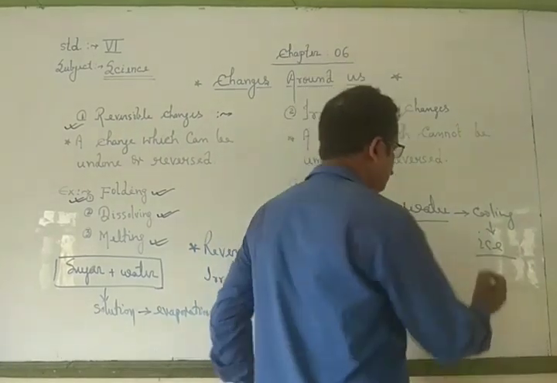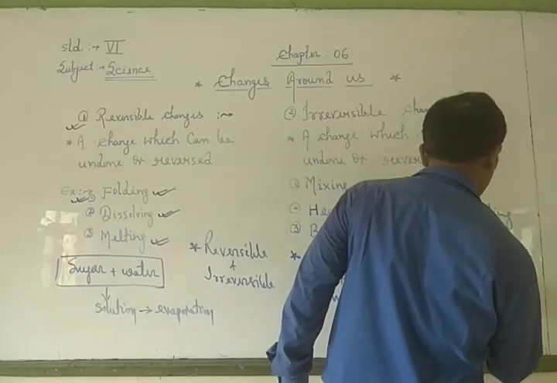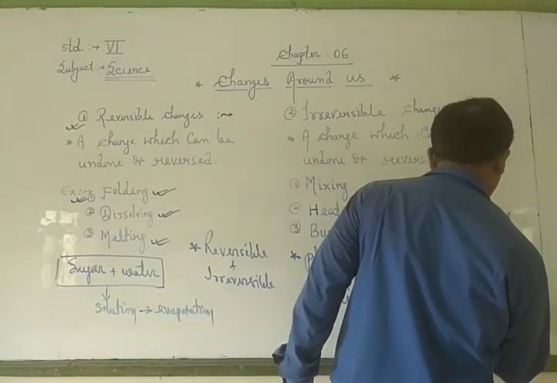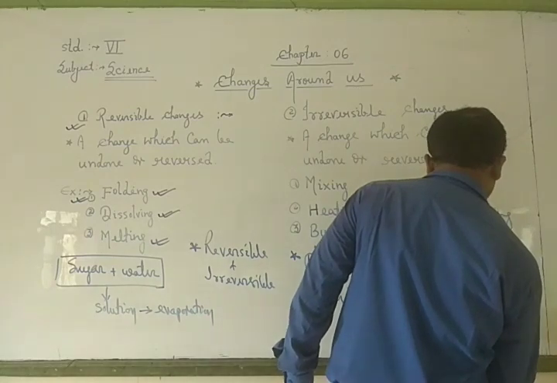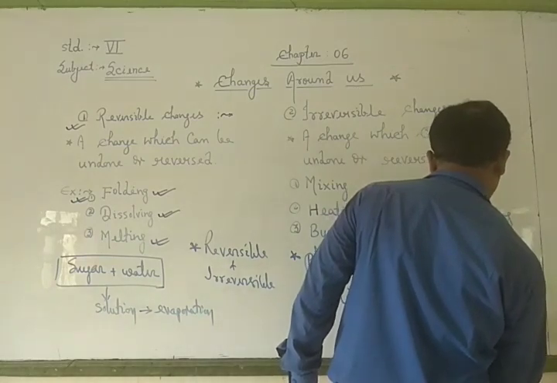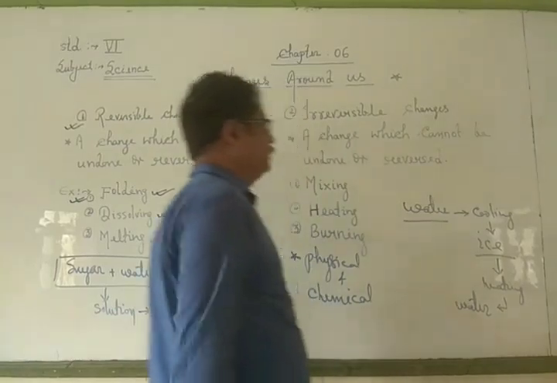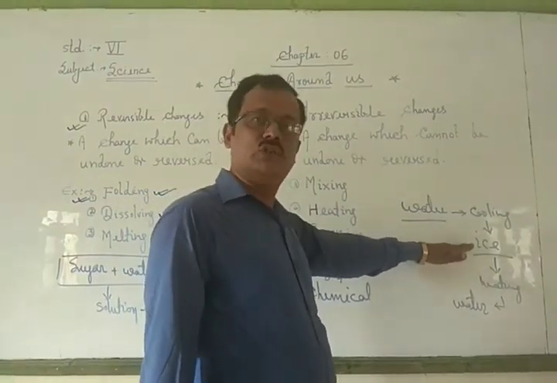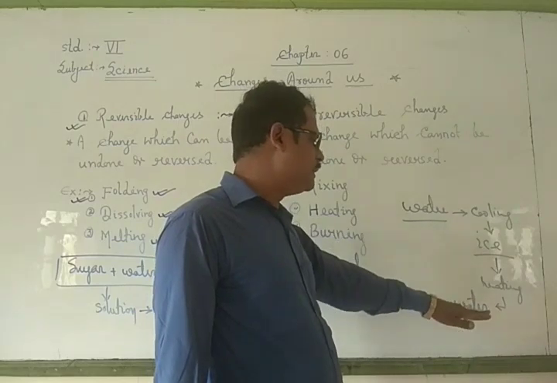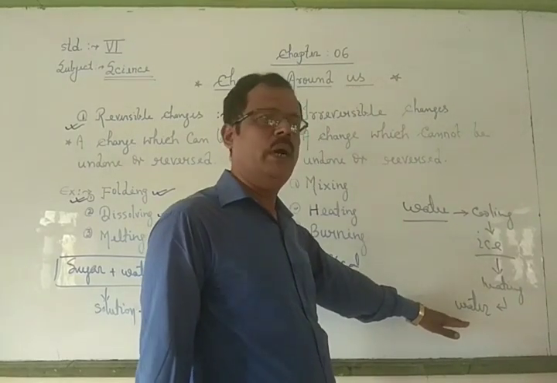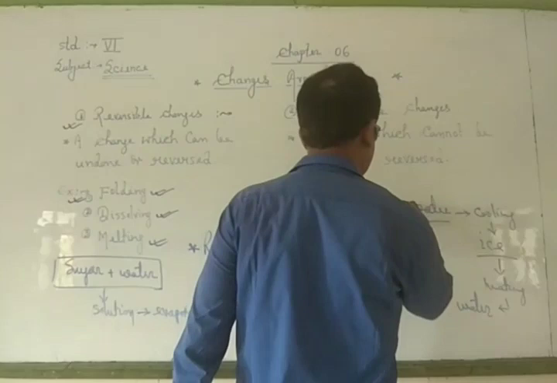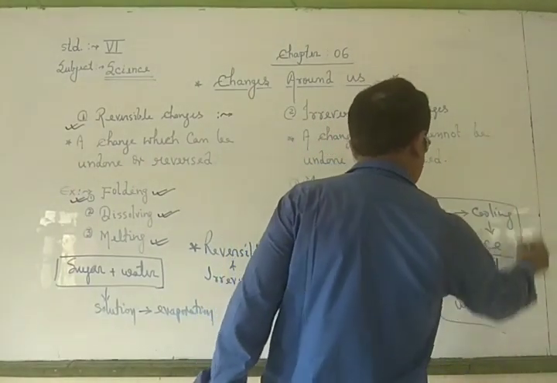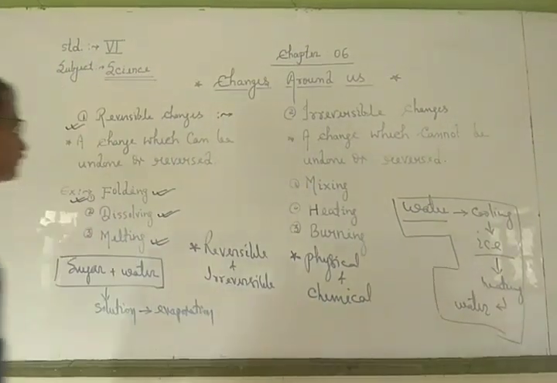But after that, when we heat it, it means after heating, this ice again converts into water. In this way, this water after cooling converts into ice, into solid form. After heating, it again converts into water. So in different ways, we obtain the substances which can convert into different shape and size.